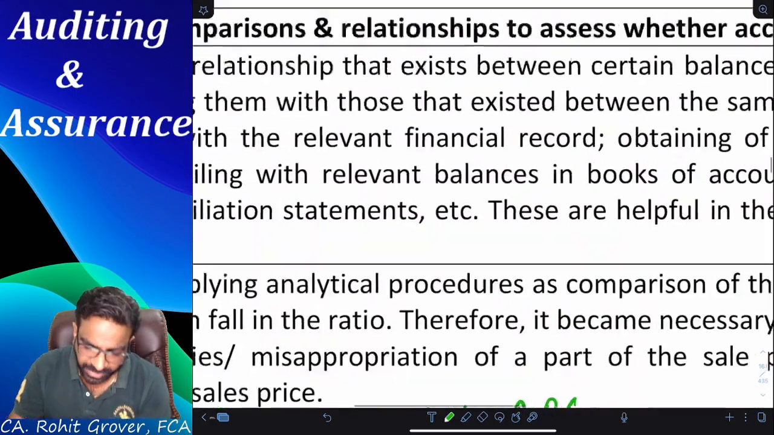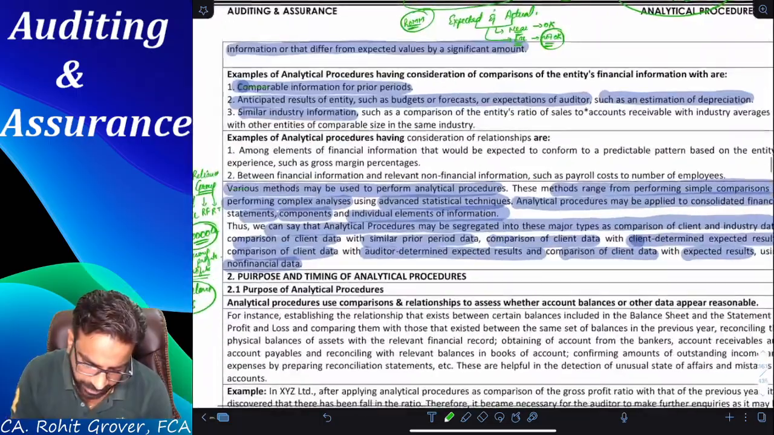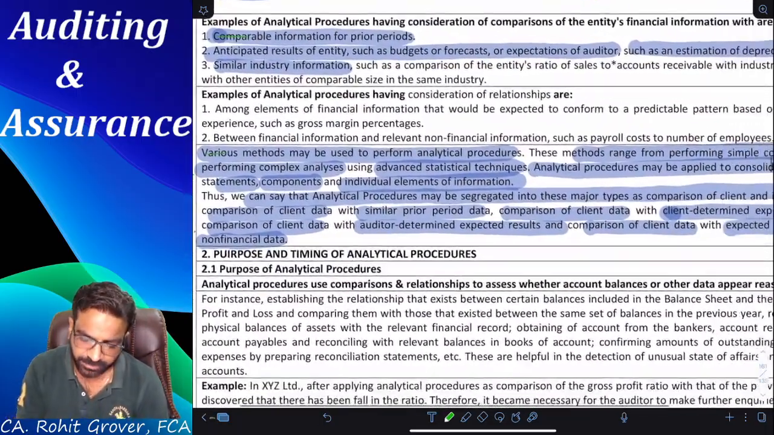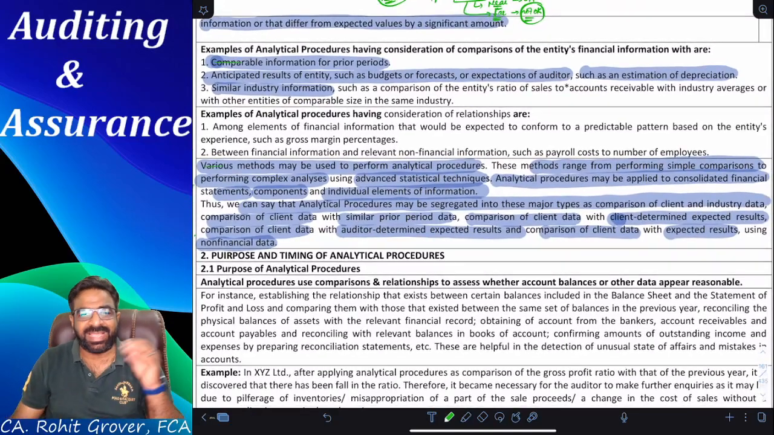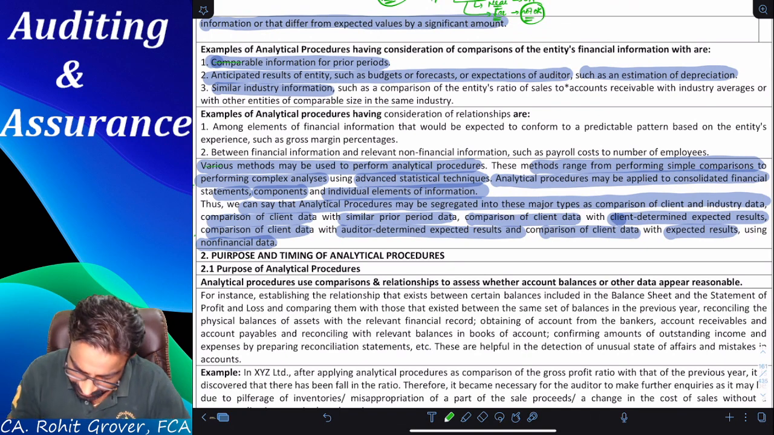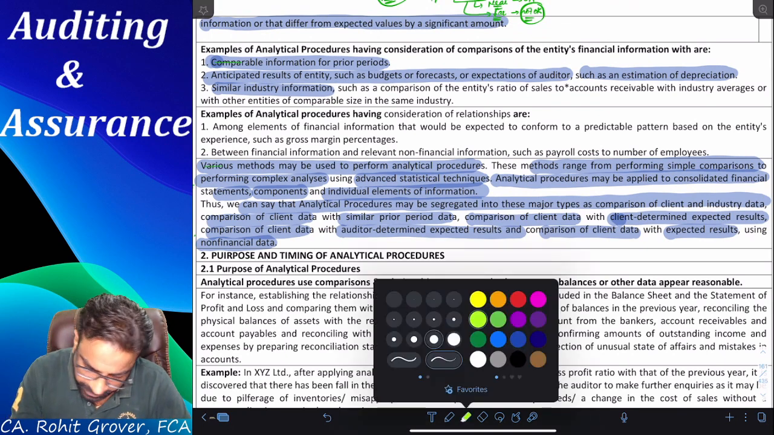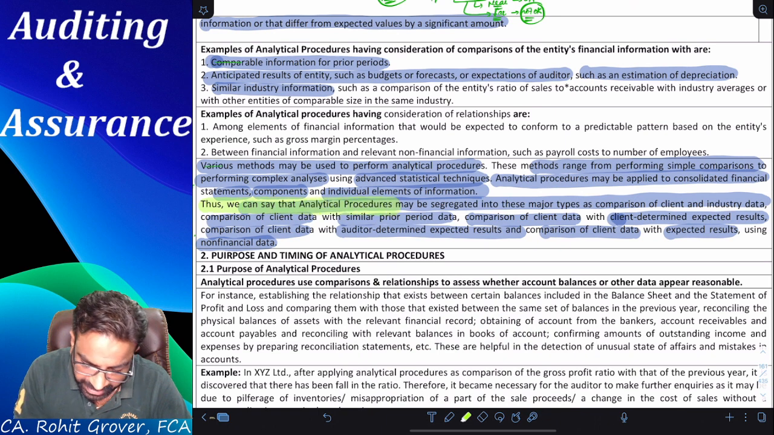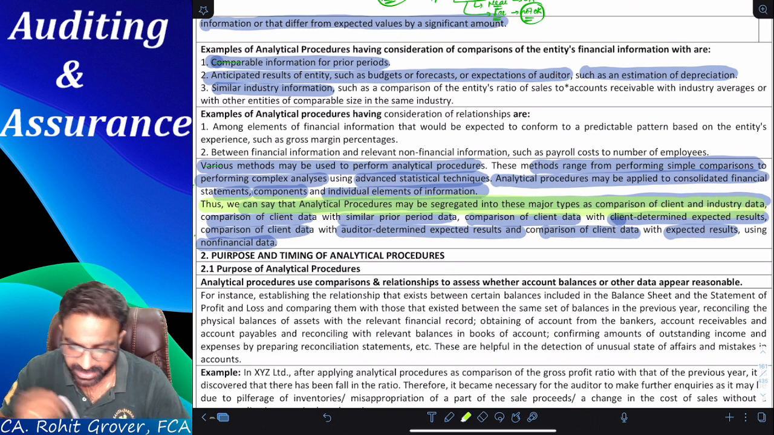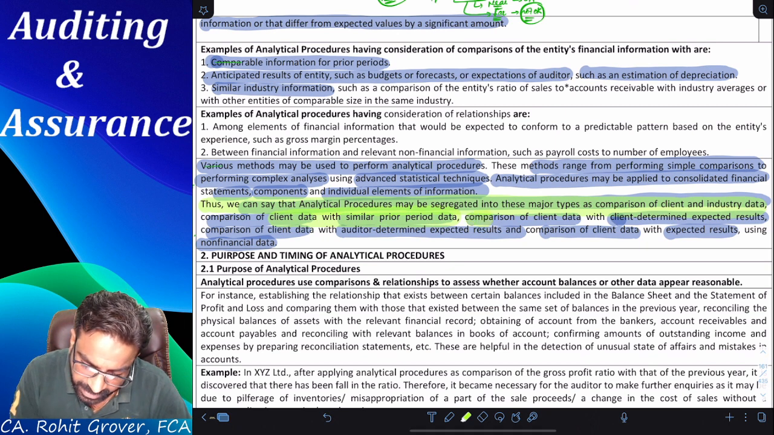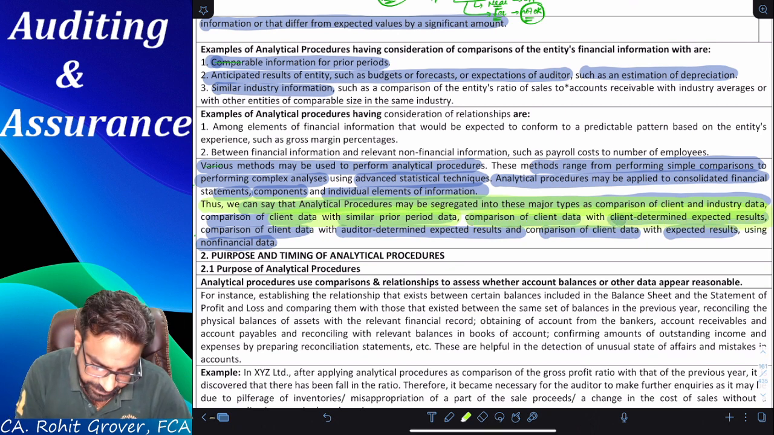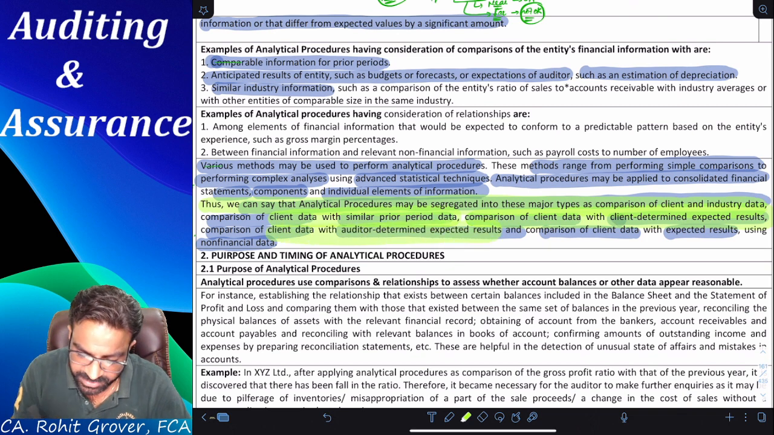Clear, everyone? So everyone, read this paragraph again, from "Thus we can say that". Thus we can say that analytical procedures may be segregated into these major types of comparison: client with industry data, client with similar period data, client with the client determined expected results, client with the auditor determined expected results, and client with the expected results using which information?